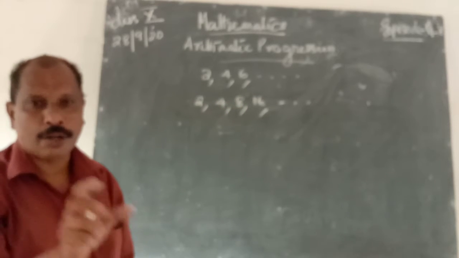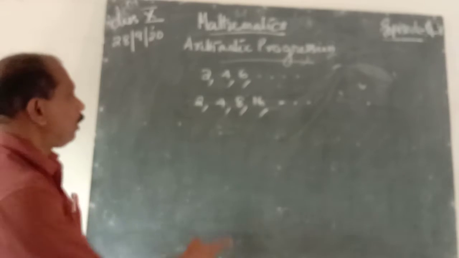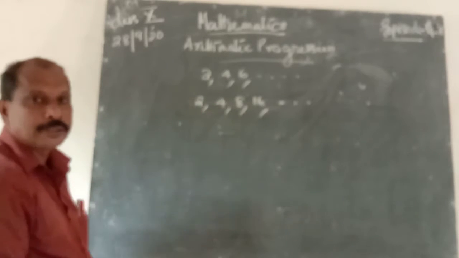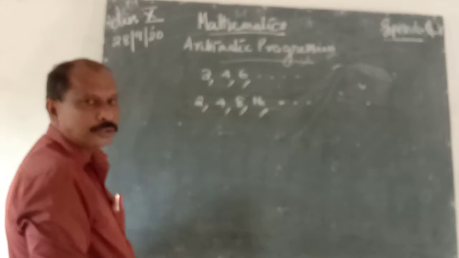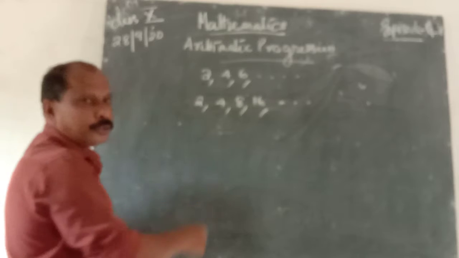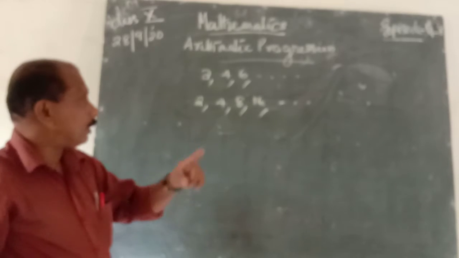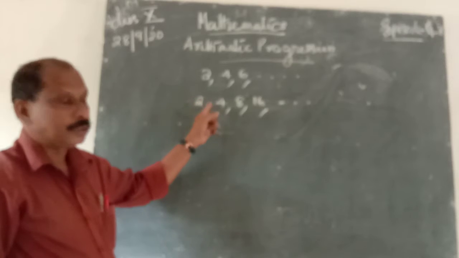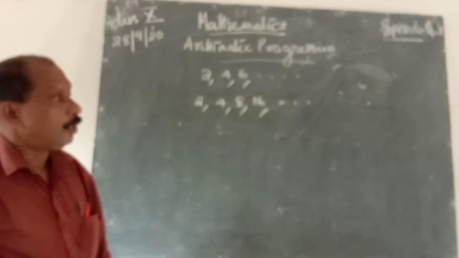That means there is no common number added to each term. But 4 by 2, what is it? 2. 8 by 4, it is 2. 16 by 8, it is 2. That means a common number, 2, is multiplying with each term. That is 2 into 4 into 8 into 16, etc.